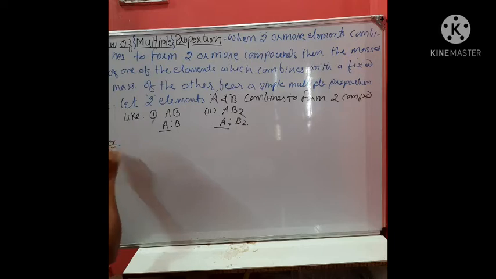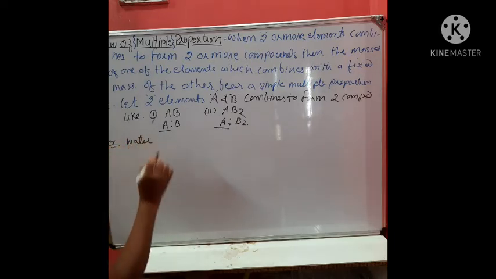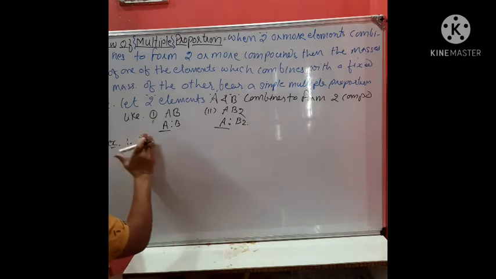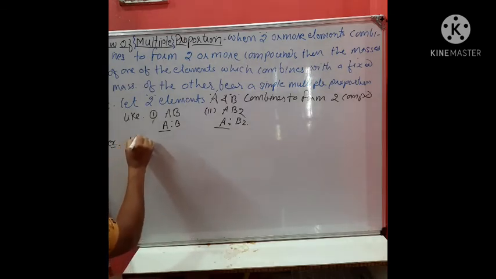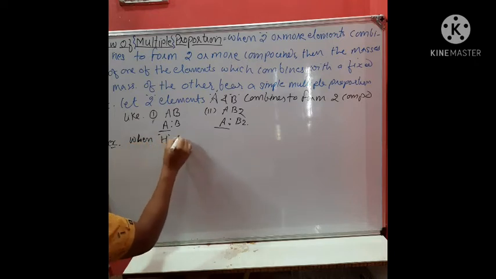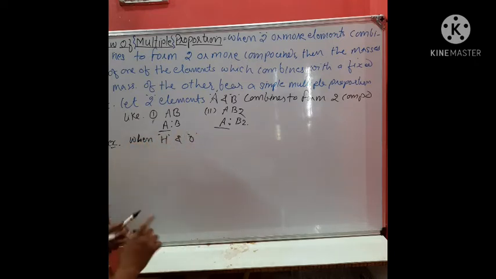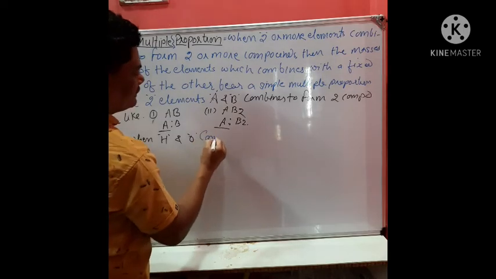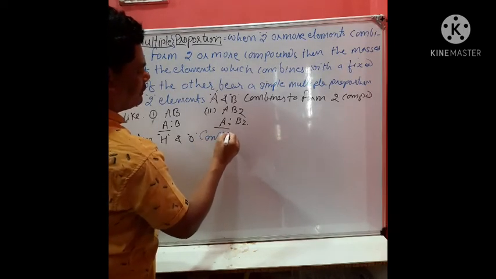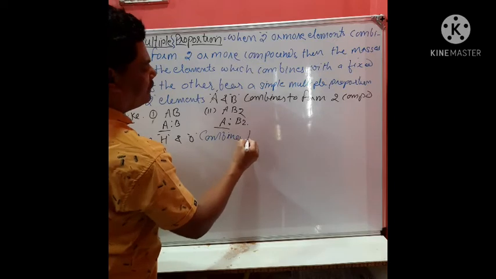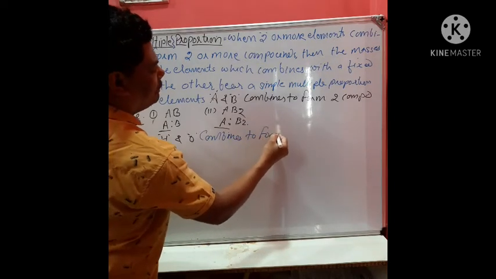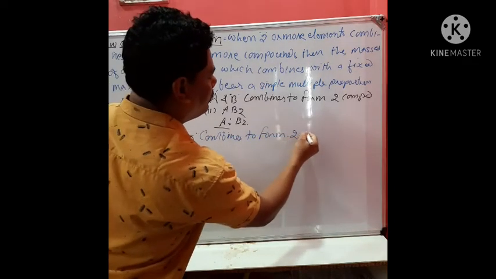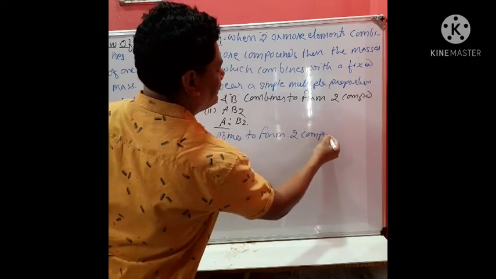Like an example, water. Example, when H and O combine to form two compounds.